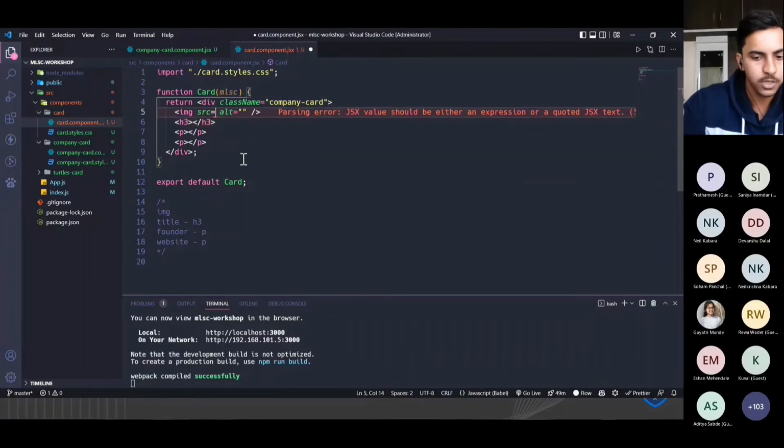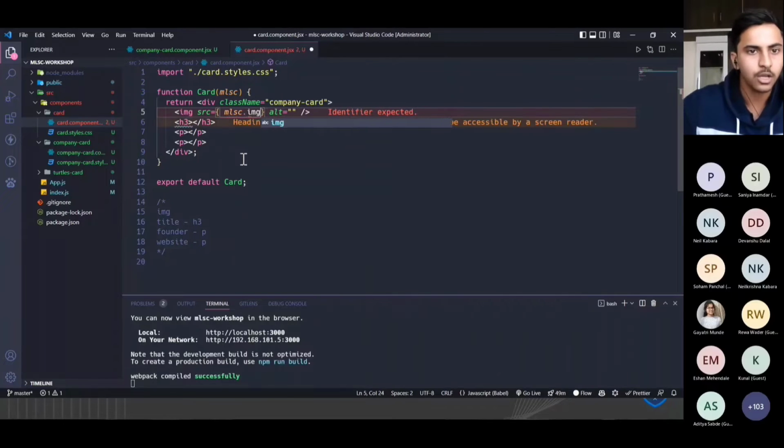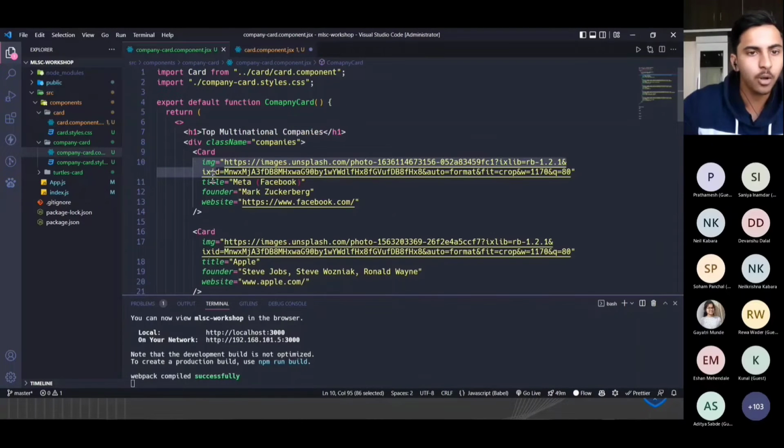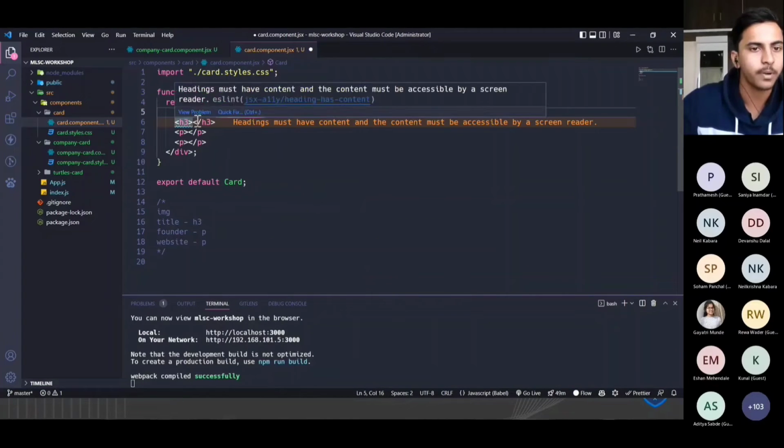To access the props we use the dot operator. So basically this is MLSC dot image. How have we received this particular prop? We have received the whole prop, and we have to use the image property of that. So for that part we will use the dot operator.